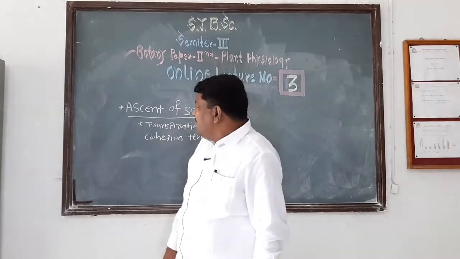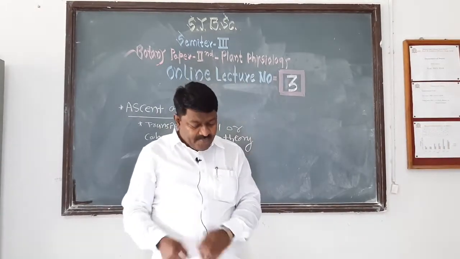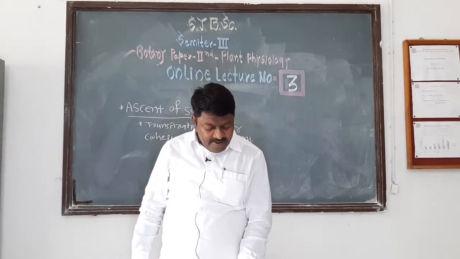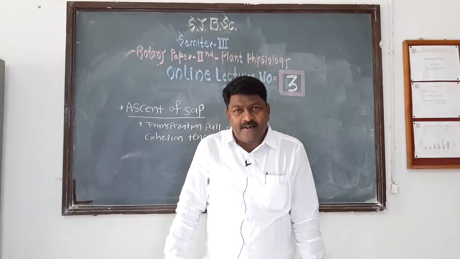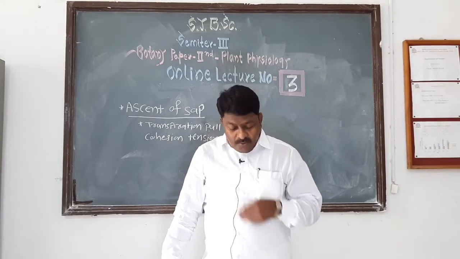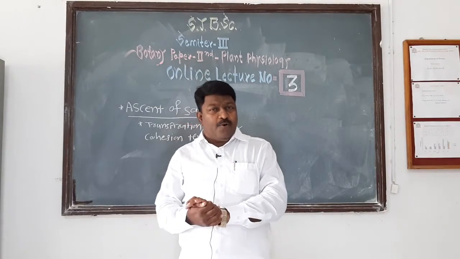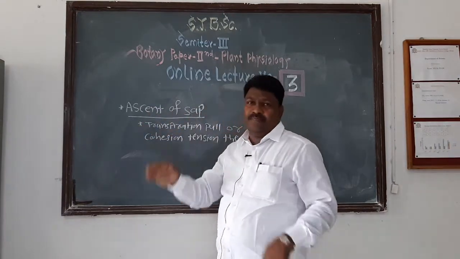We are studying our second paper, plant physiology, and in plant physiology we already studied absorption of water. In the previous lecture we completed absorption of water. Today we are going to study a new topic, and that topic is ascent of sap.